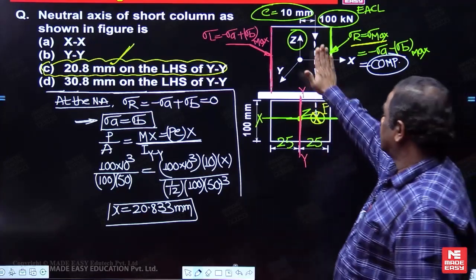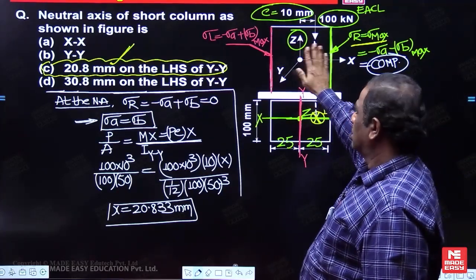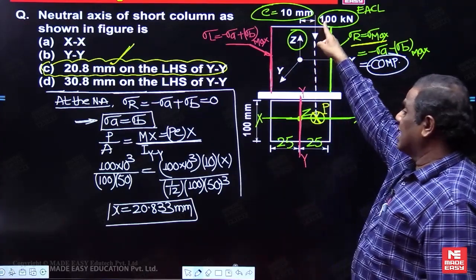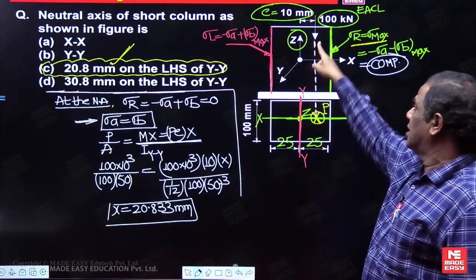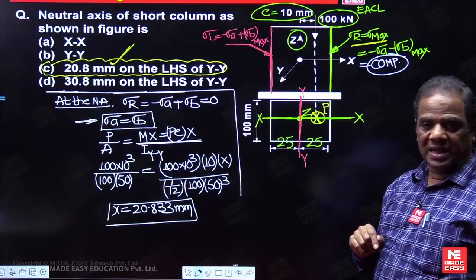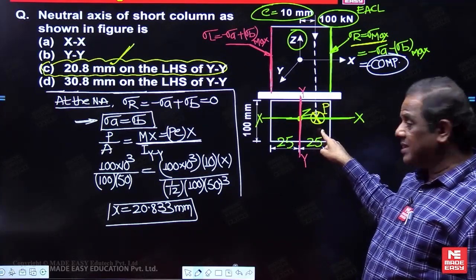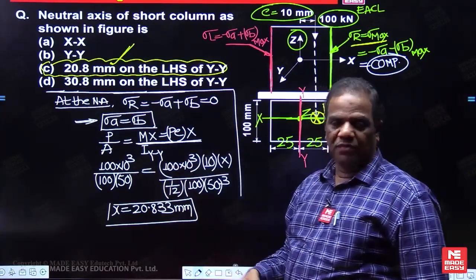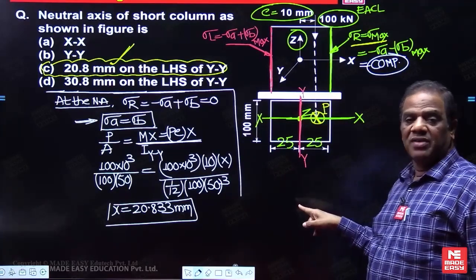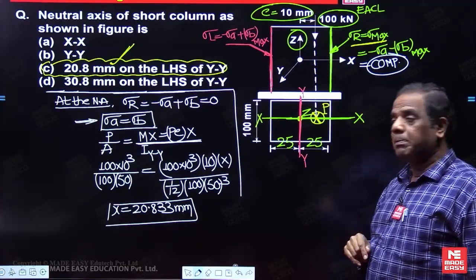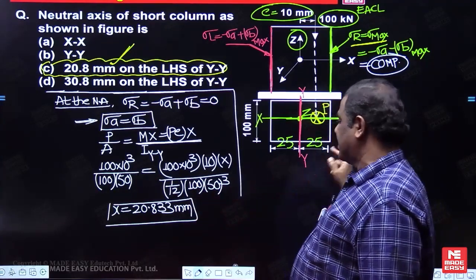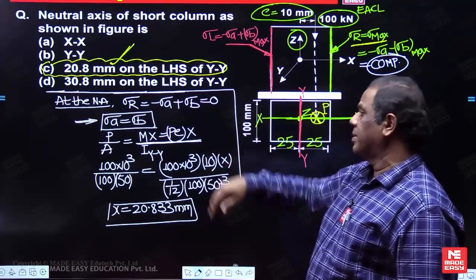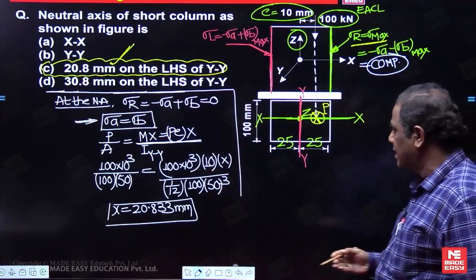Moment of inertia and section modulus should be about YY. Already explained now. Since this couple is in what? A vertical plane. Couple in vertical plane means it will be about YY. Directly that method. Otherwise, extend the line of action of the load into the plane of cross section. If I extend it, it will intersect the XX. Since the line of action of the eccentric axial load is on XX, the couple will be about YY. So I have to take the moment of inertia about YY. How to write down the moment of inertia about YY? 1 by 12, first I have to write down the dimension parallel to the axis, 100, then cube of the other dimension. Then you can get the X value. But left side or right side, it is going to be the left side. The answer is C. This is one method now.